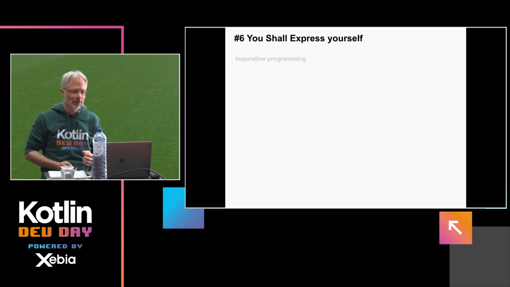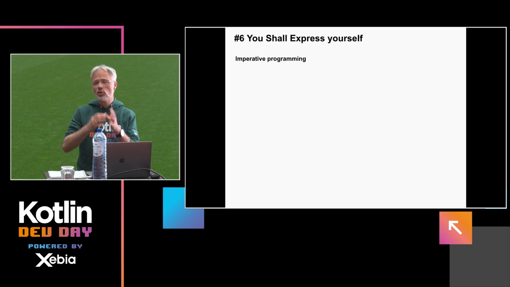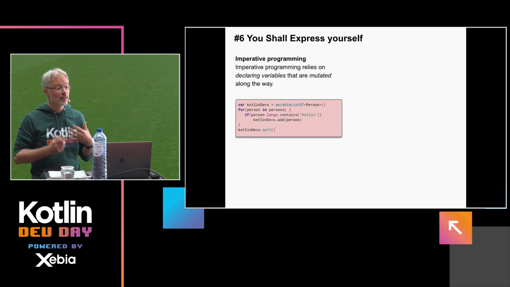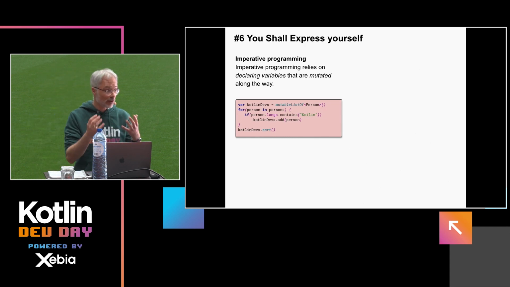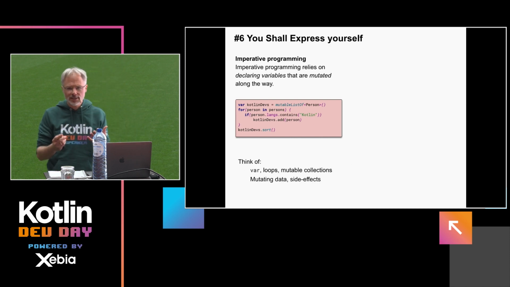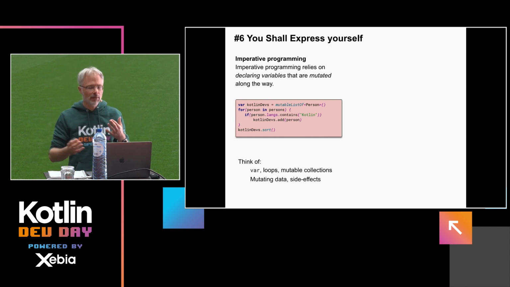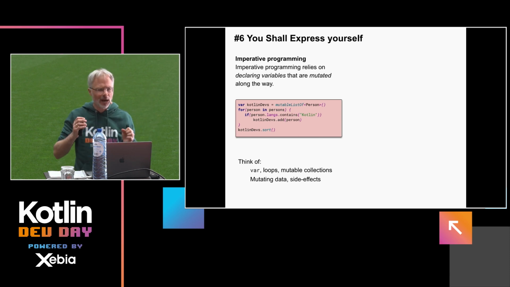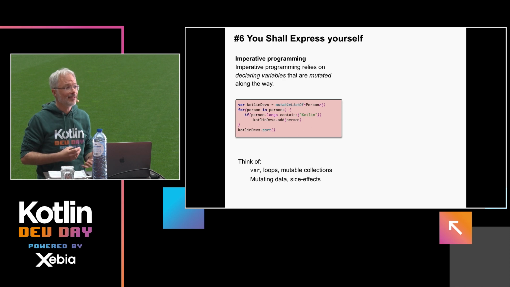So what am I talking about? You have in that sense 2 ways of programming. Imperative programming, which actually implies using a lot of variables, which you then mutate along the way, right? So you think in concepts of loops, mutable collections, vars. And on a higher level, it's about side effects, mutating data.